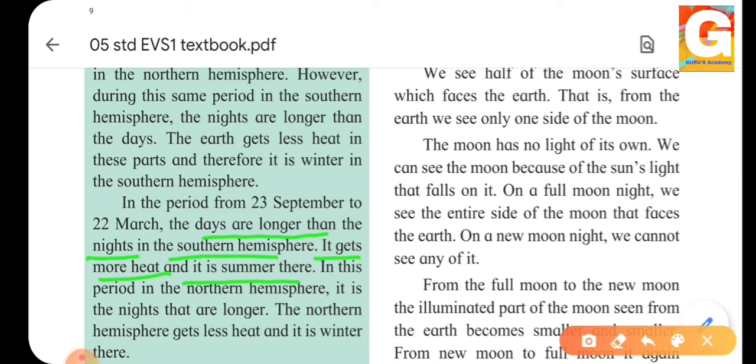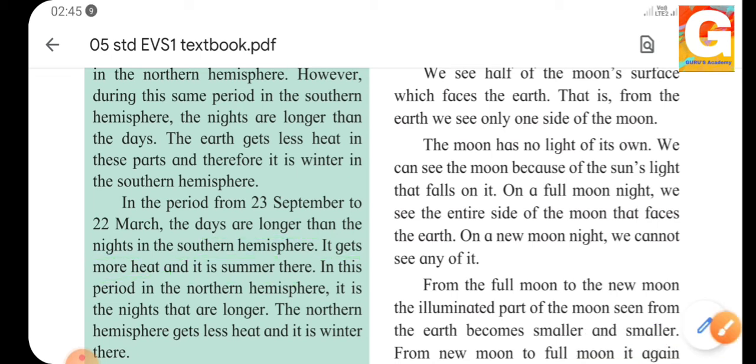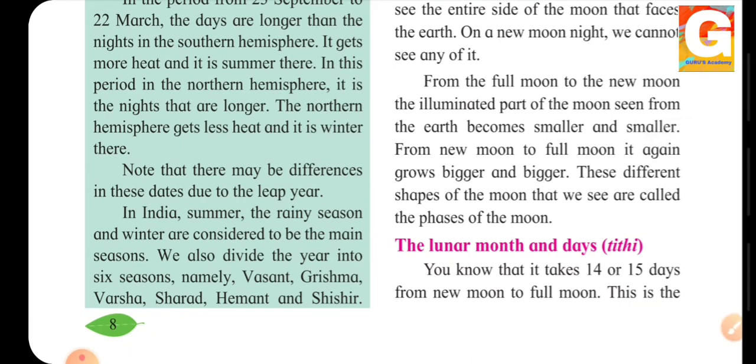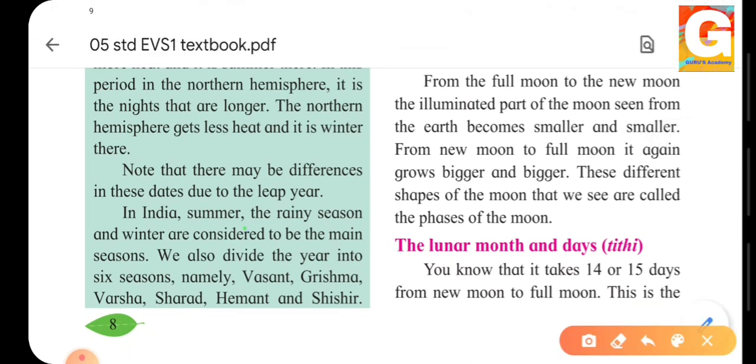And during this period in the northern hemisphere, what happened? The nights are longer. And the northern hemisphere gets less heat, so it is winter. Note that there may be differences in these dates due to the leap year. Summer, the rainy season and winter are considered to be the main seasons.